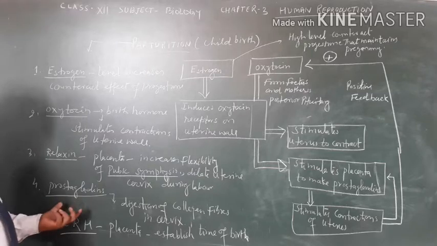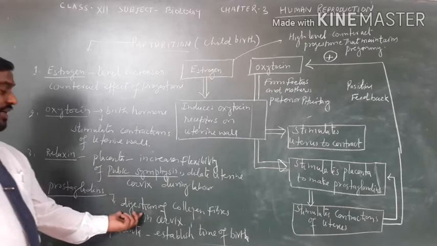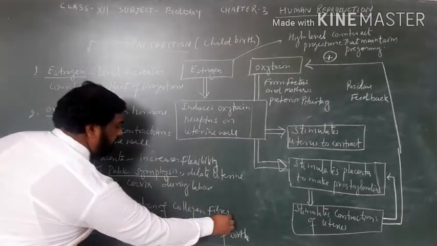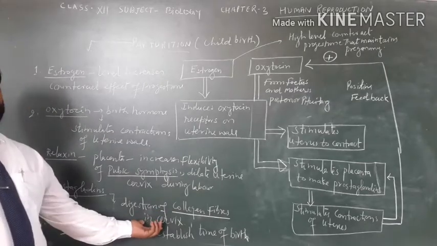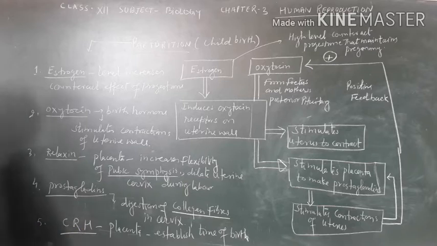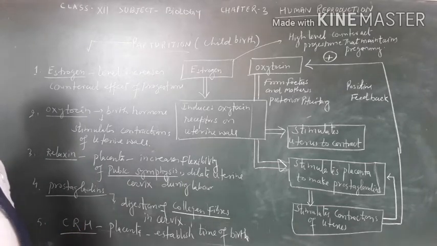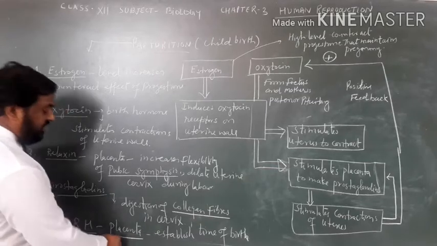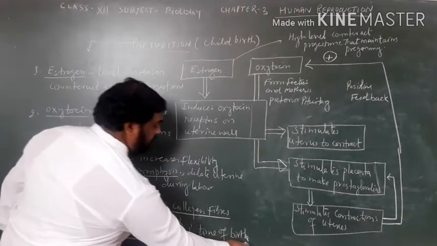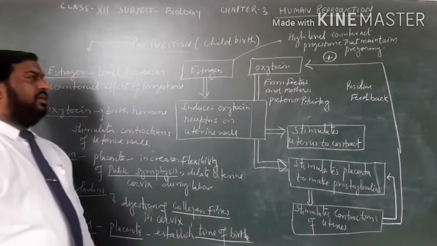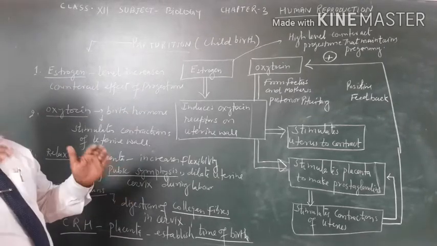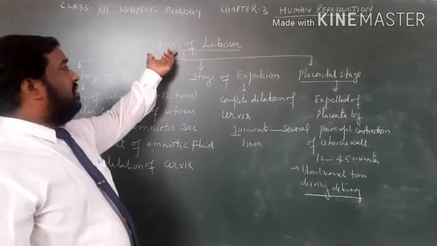Prostaglandins digest the collagen fiber in the cervix. And last is CRH, corticotropin releasing hormone, released from the placenta, and it stabilizes the time of birth. So these are the hormones that are helpful in childbirth.